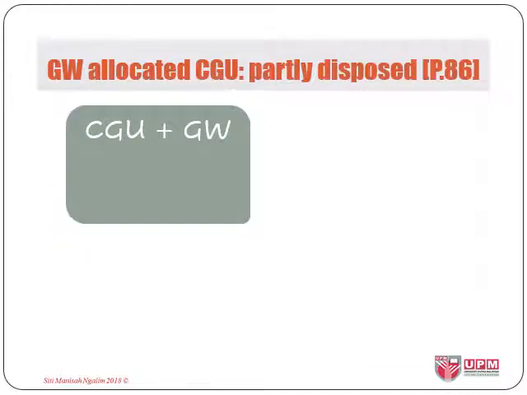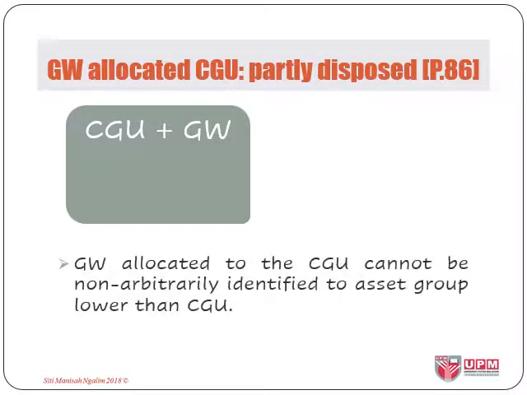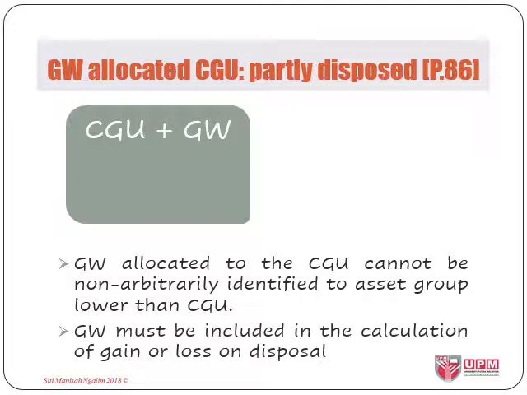To illustrate the guideline, let's say we have a CGU with allocated goodwill, and the goodwill allocated to the unit cannot be identified or associated with an asset group at a level lower than that unit. But we know in this case, goodwill must be included in the calculations of gain or loss on disposal, thus it must be included in the carrying amounts of the disposed portions of CGU.